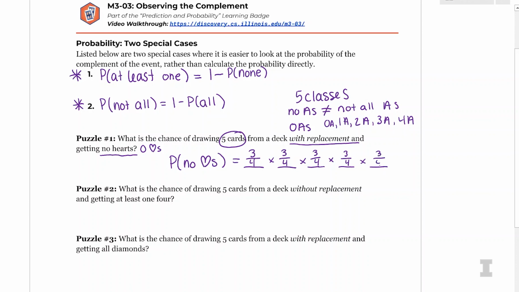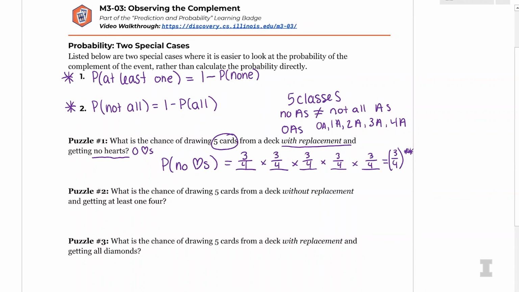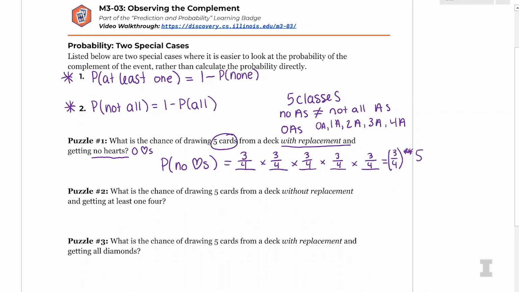So Wade, in Python, you can do 3/4 star star 5. So 3/4 to the 5th power. And that is 23.7%. 23.7%. Or as Python shows me, just 0.237.